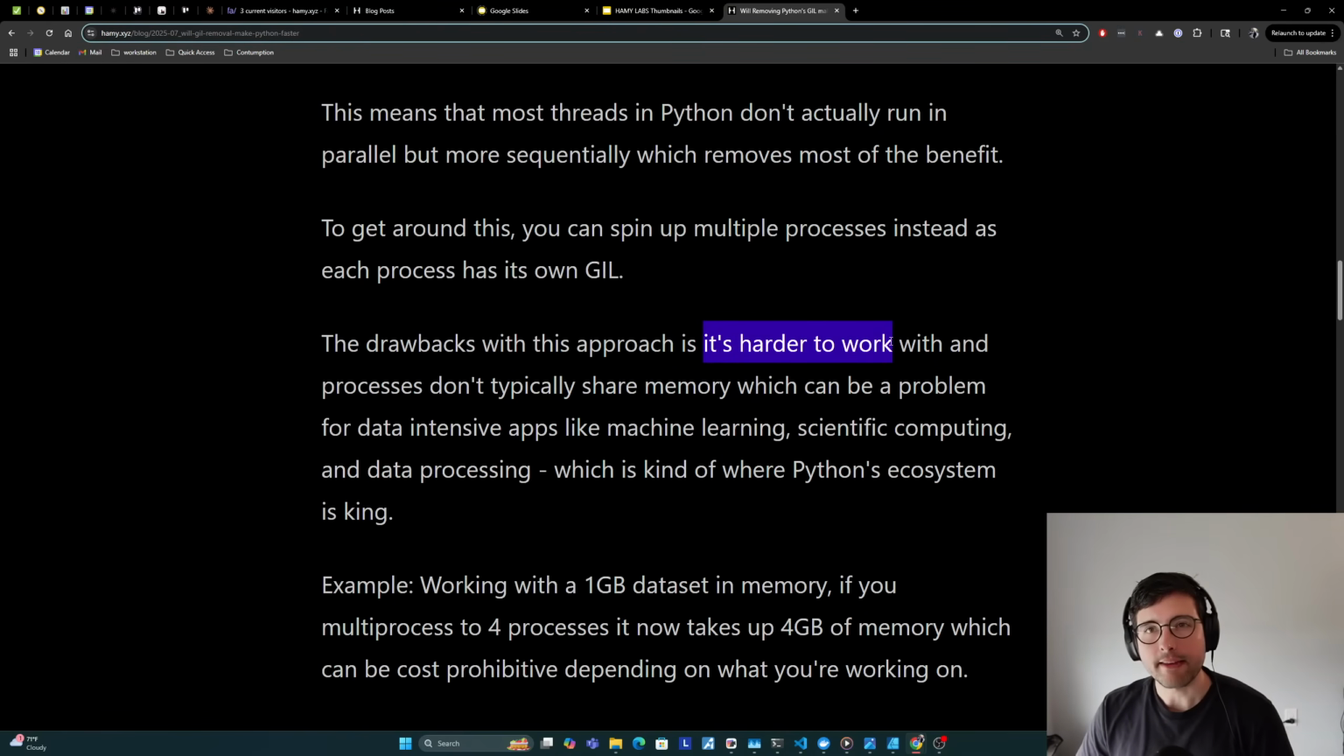But this is, I believe, how many apps have done parallelism in the past. Like Django, I believe, runs with multiple processes. So it basically is parallel, even though it's not using threads. But it does have some drawbacks.